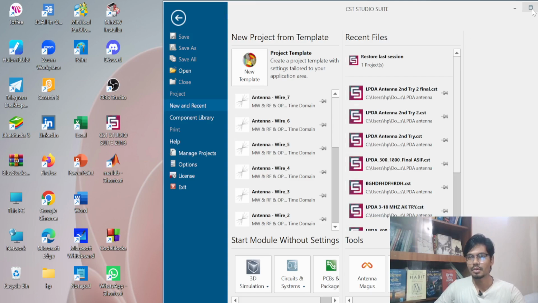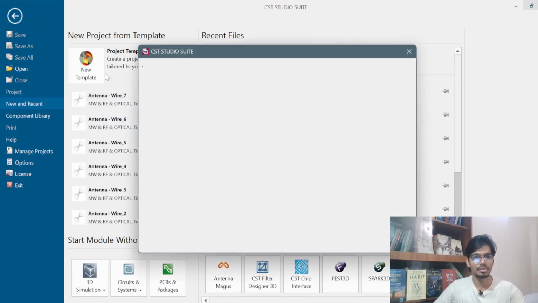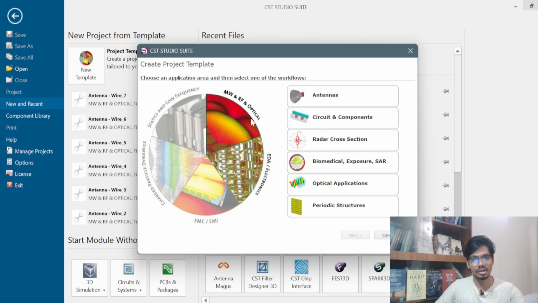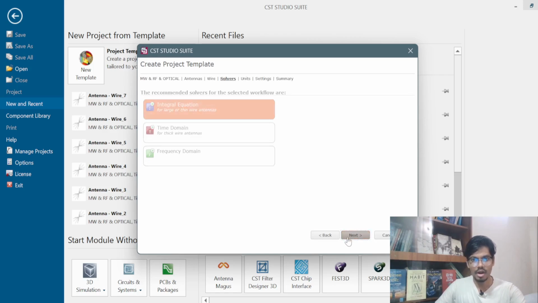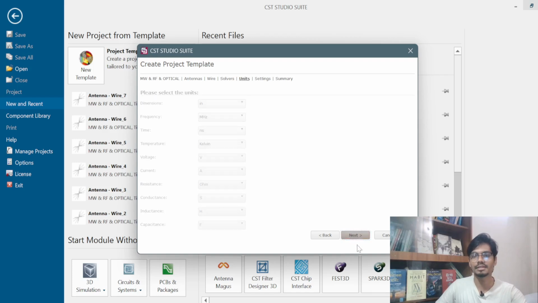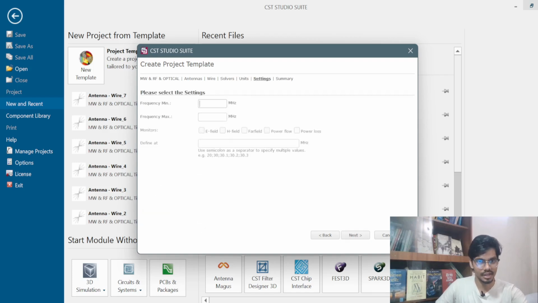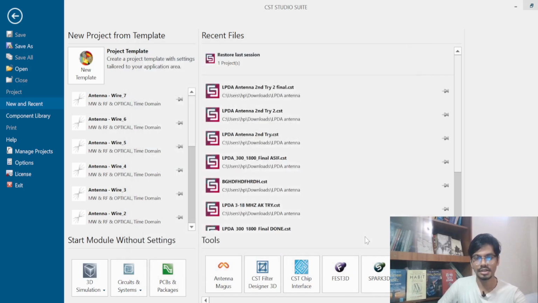and then click no, and then go to the project template, and I have to select Microwave RF and Optical. Then I have to select Antennas, then Wire, then Time Domain and click next, then click next. I have to give the minimum frequency 300 megahertz and the maximum frequency will be 1800 megahertz. Then in the monitor I have to select all the things, that is E field, H field, far field, power flow and power loss, and click next and finish.